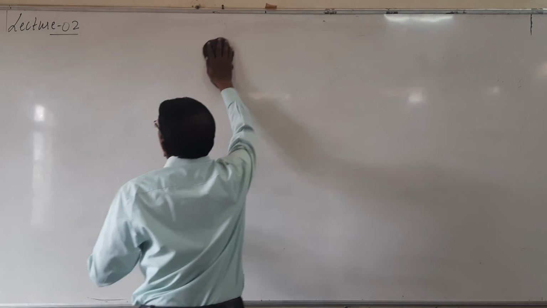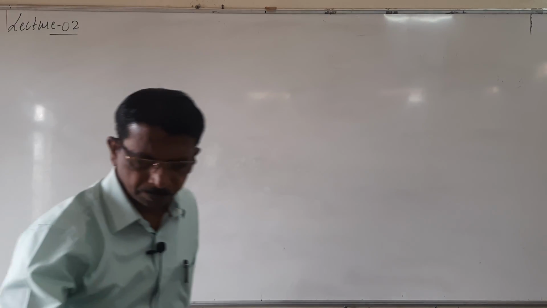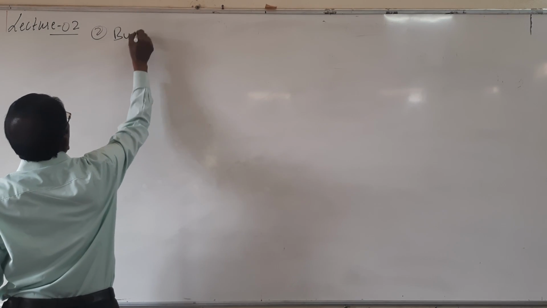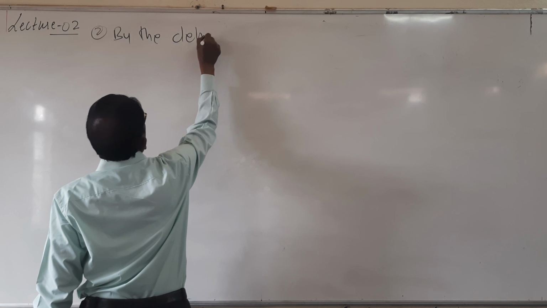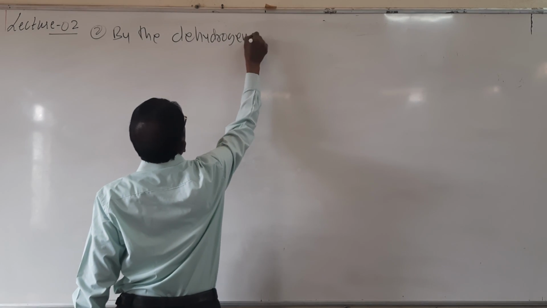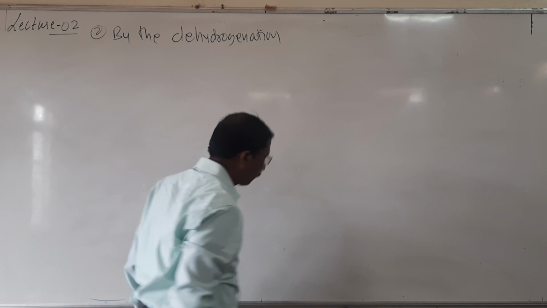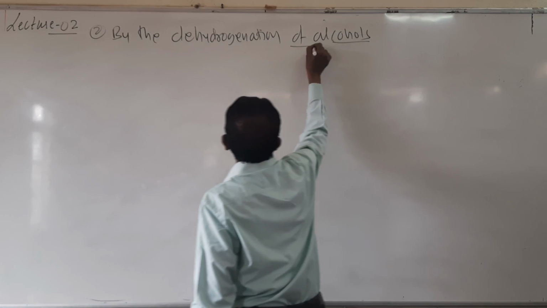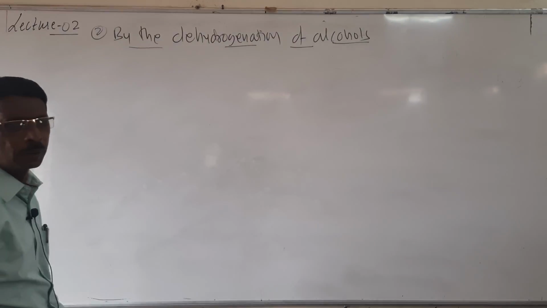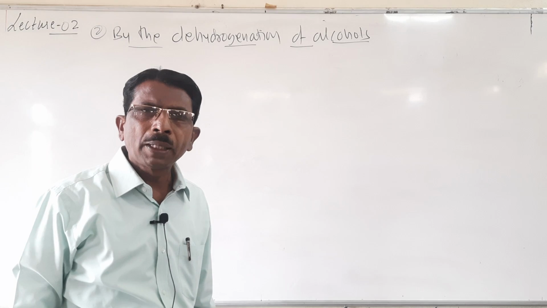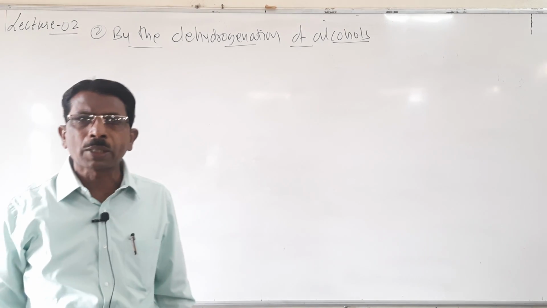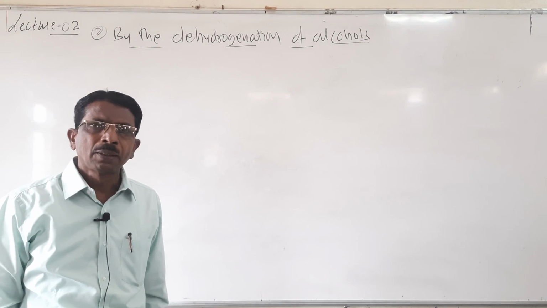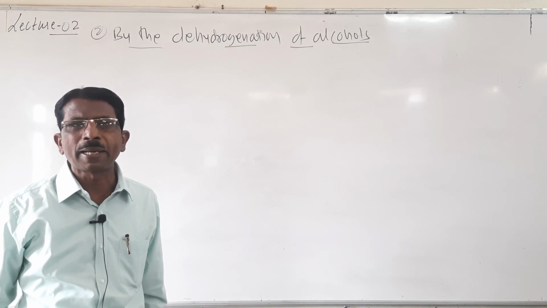Look here, by the dehydrogenation of alcohols. Here again, when the vapors of primary alcohols are passed over heated copper tube at about 573 Kelvin, it undergoes dehydrogenation forming aldehydes.